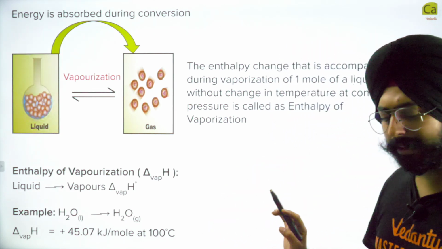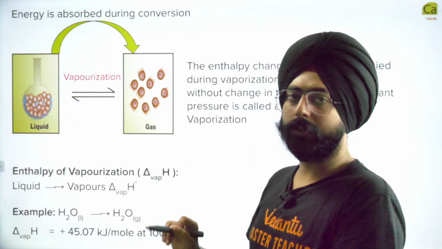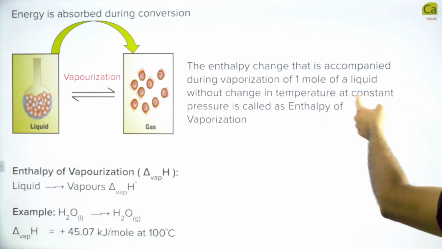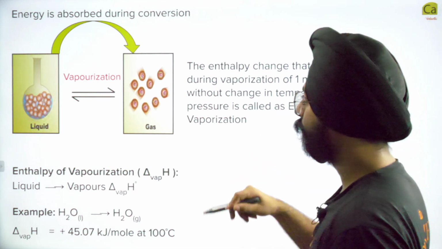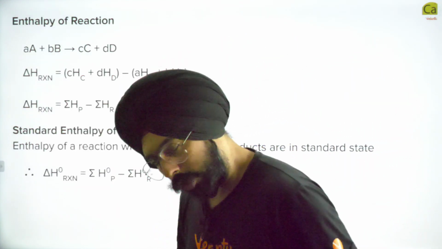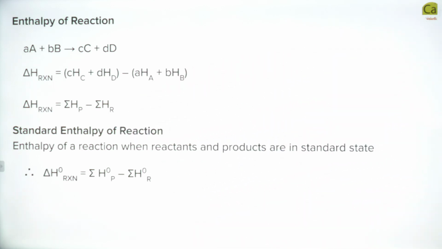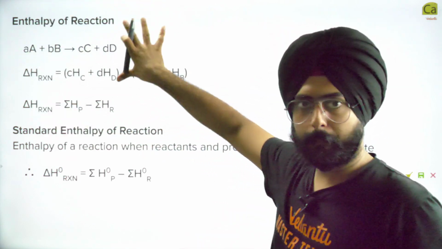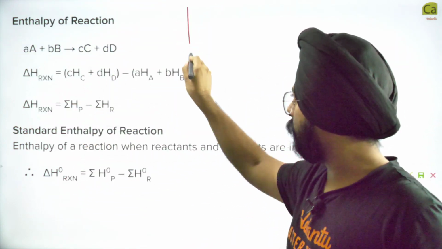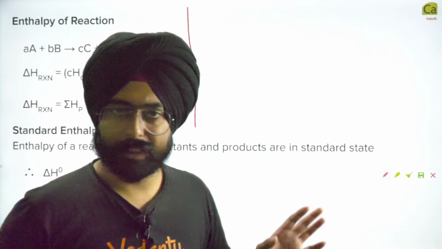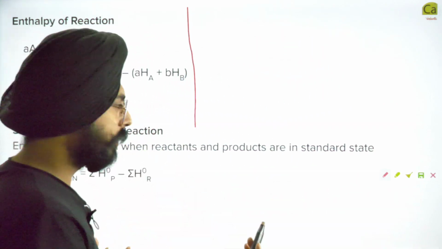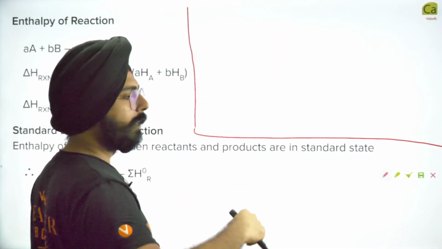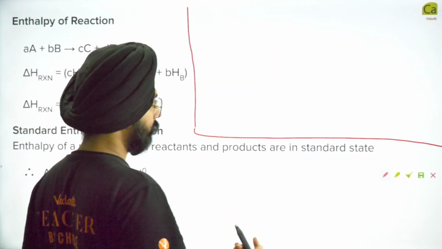That's the idea behind the enthalpy of these individual processes. Just remember that it is defined for standard conditions: 1 mole, no change in temperature, no change in pressure, right? So now let us try to look at the enthalpy of an entire reaction. Whatever is given over here, I'll try to explain it to you by writing it myself, and then when we see the statements, it will become an obvious idea. It's like thinking about it yourself and then reading it in a book and affirming whatever we've thought.